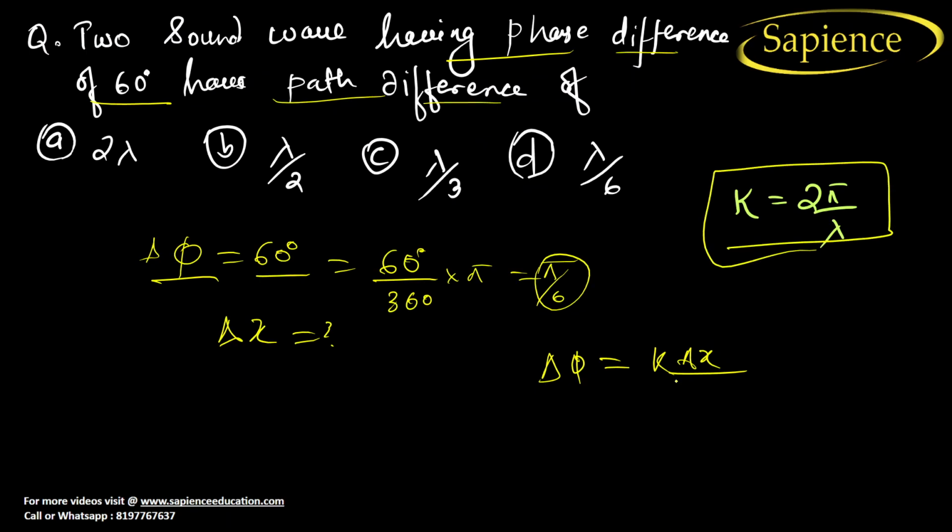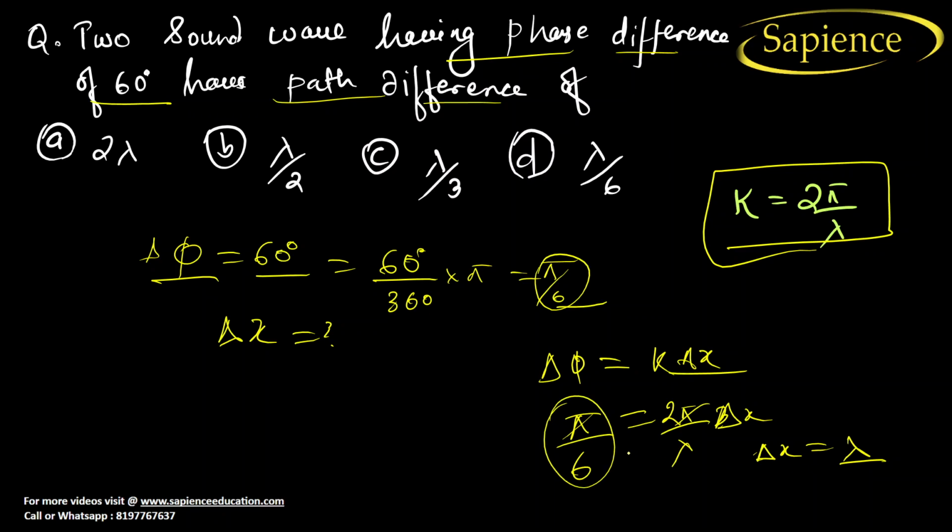Also, one more important thing is that k is equal to 2 pi by lambda. We can put here 2 pi by lambda, and the phase difference we are getting is pi by 6. So pi gets cancelled, into delta x.